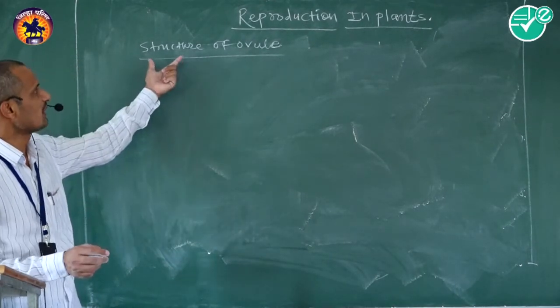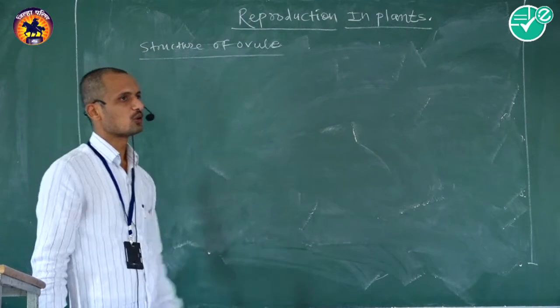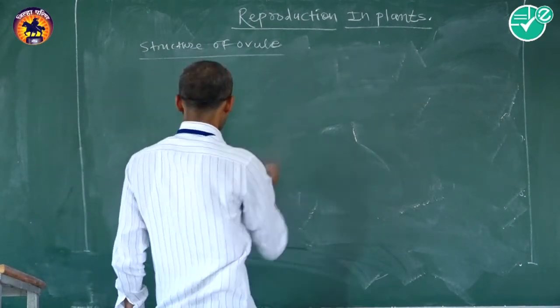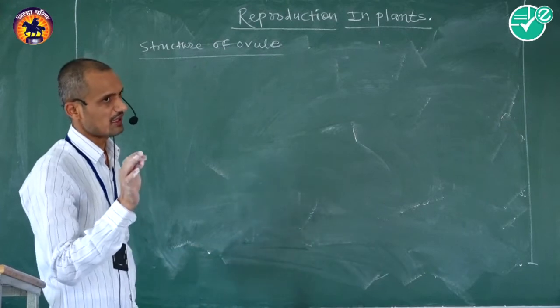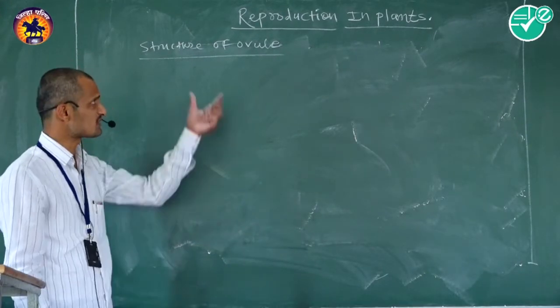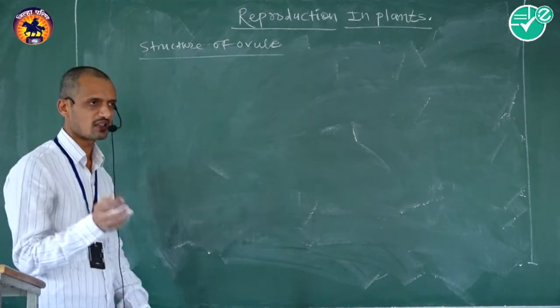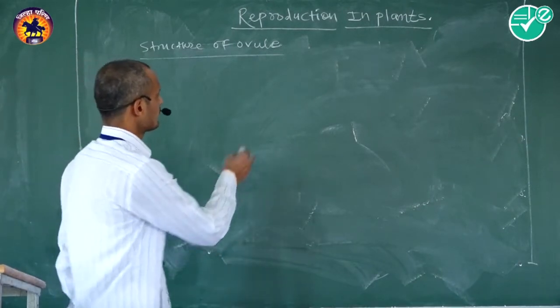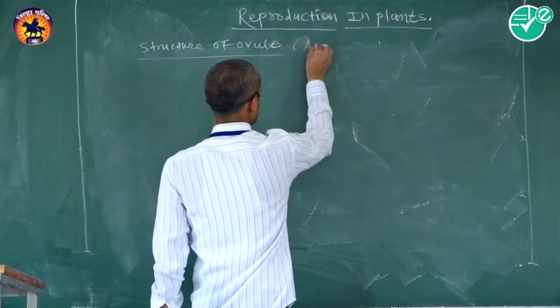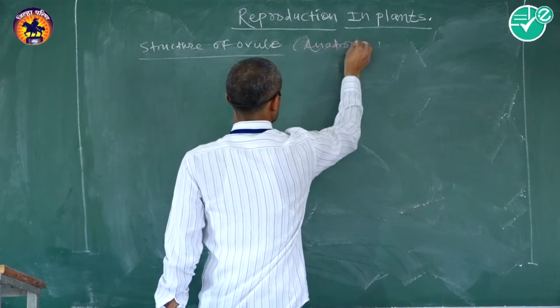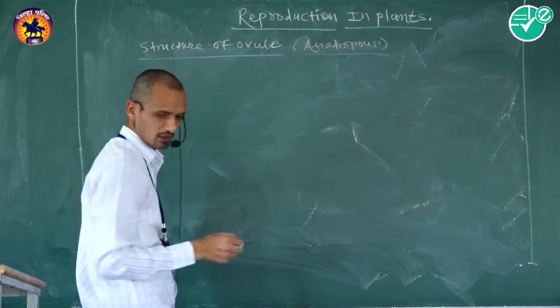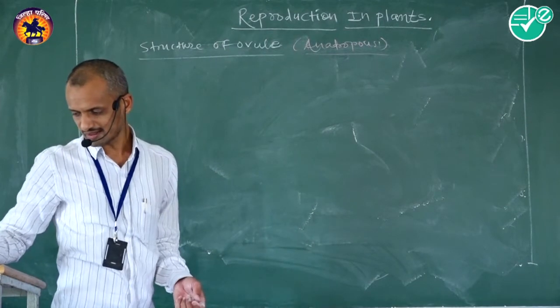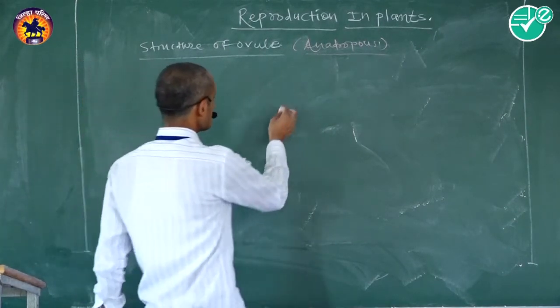If you look at the typical structure of an ovule, there are two types, anatropous as well as orthotropous. Of these two types, I will discuss the structure of the anatropous ovule. Anatropous means inverted ovule. I will show it in a diagrammatic representation.